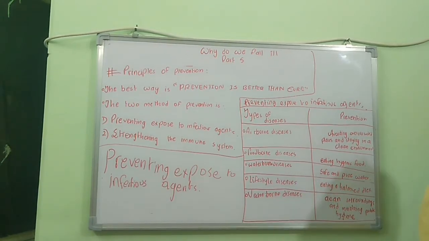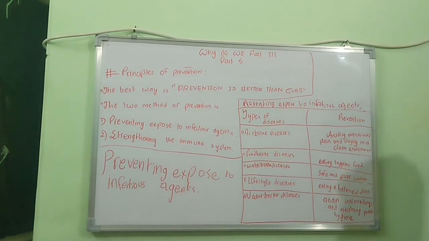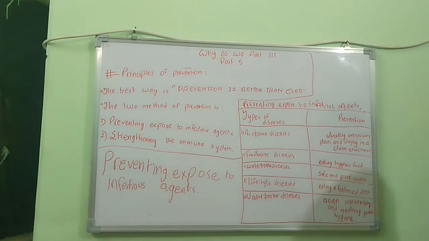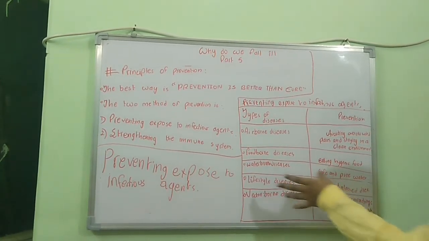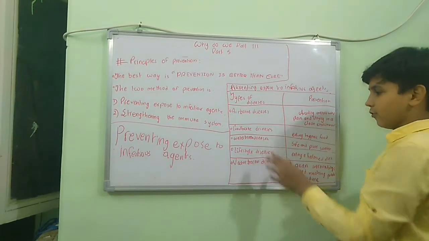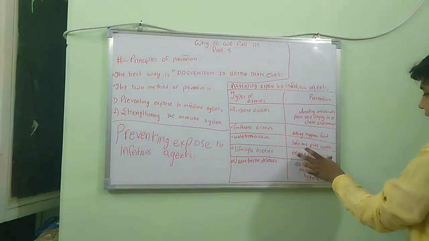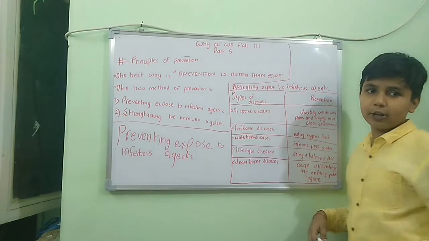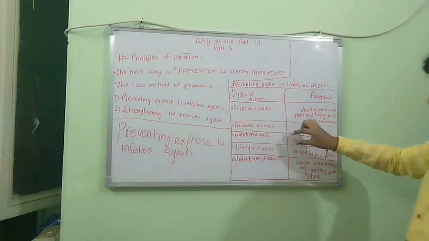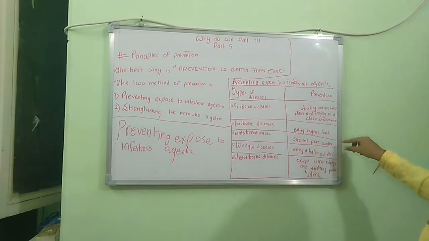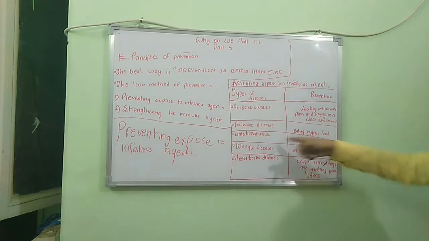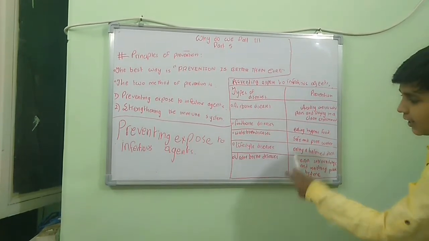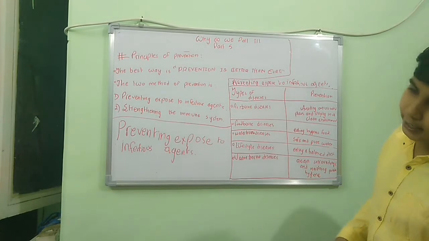Waterborne disease comes from drinking contaminated water, so we should drink safe and pure water. If we drink safe and pure water, we can prevent waterborne disease. Next is lifestyle disease, caused by a poor, unhealthy lifestyle.